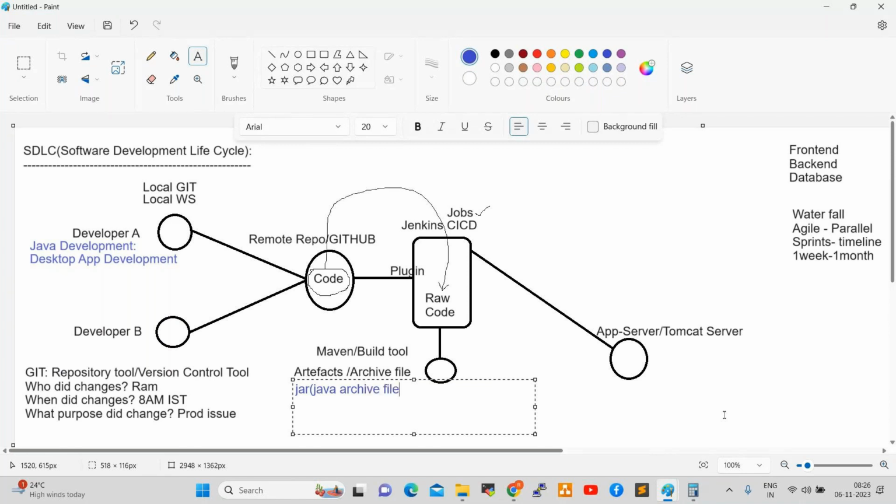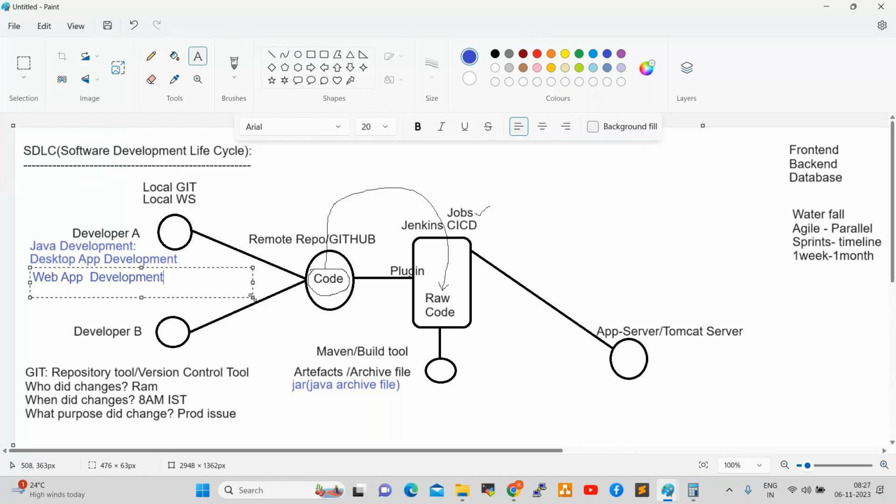If the application is a web application, which we can deploy onto a server and access through the internet, Maven will convert it into a WAR file, web archive file.